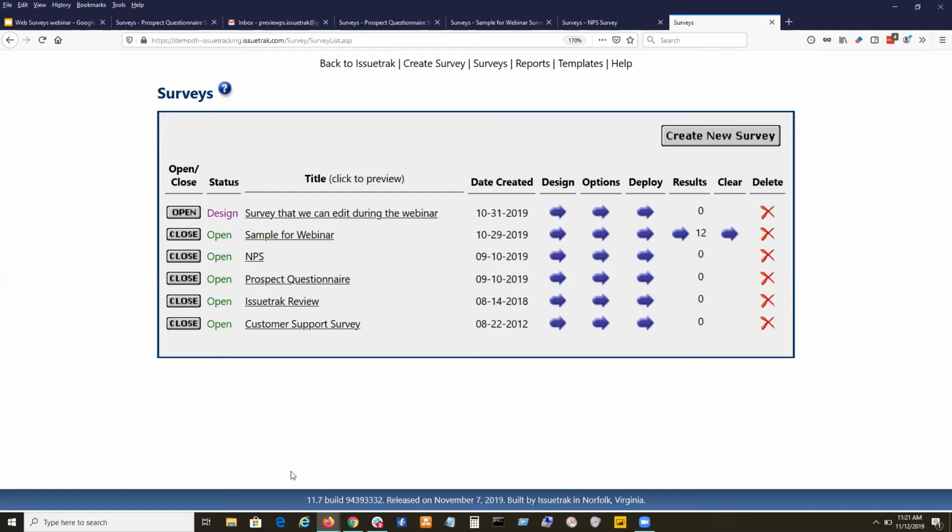And where I wanted to start, I wanted to dig into this first survey. Now, I created this on October 31st, right? Halloween, did it on Halloween. I didn't put any ghosts or anything in there, sorry guys.